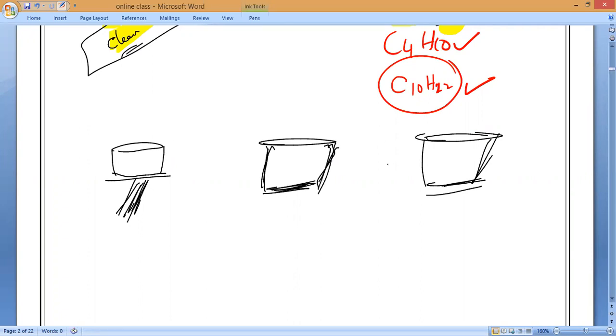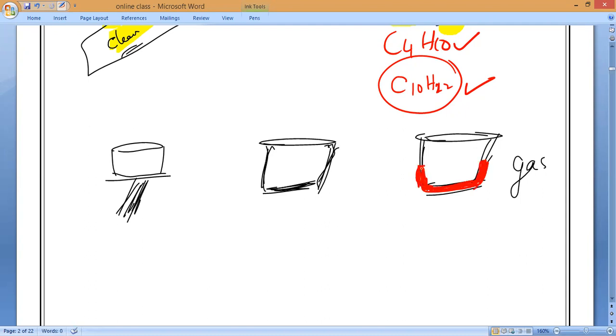If you cook with the help of gas, you can see the bottom surface of the container never turns black. Have you noticed it, everybody?